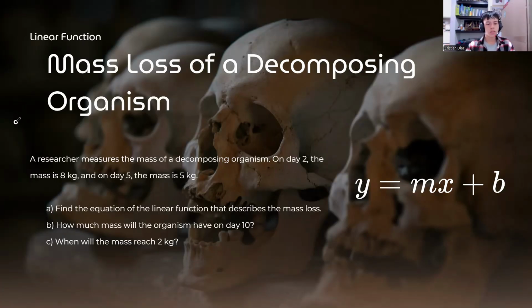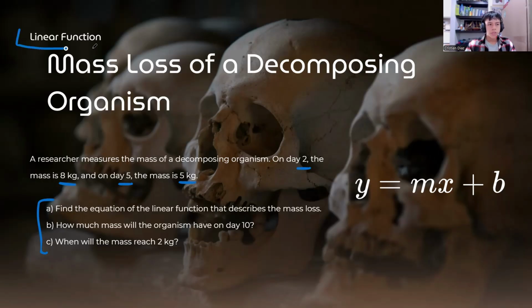A researcher measures the mass of a decomposing organism. On day 2, the mass is 8 kilograms, and on day 5, the mass is 5 kilograms. This is our question. A. Find the equation of the linear function that describes the mass loss. B. How much mass will the organism have on day 10? And C, when will the mass reach 2 kilograms?